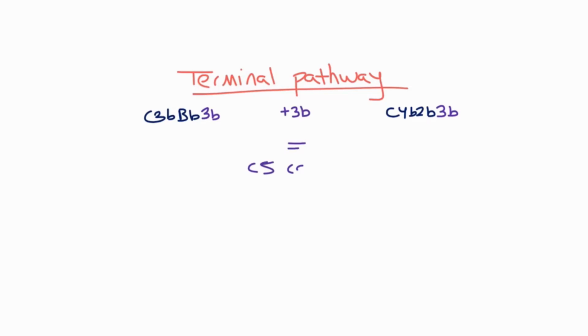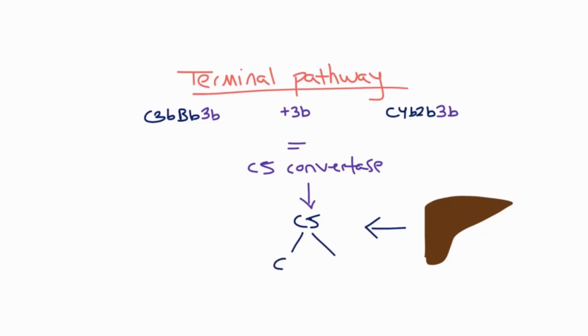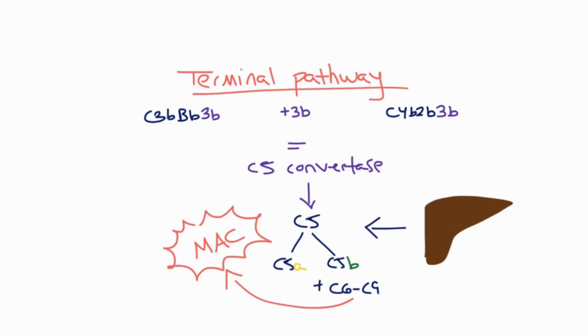Now, once we have our C3 convertases from any of these pathways, the end is the same and is therefore called the common terminal pathway. Remember, from the alternative pathway we get the C3 convertase C3bBb, and from the classical pathway we get C4b2b. From here, we said that to get to the C5 convertase, all you need to do is add a little more C3b. This results in different C5 convertases depending on the pathway, but they do the same thing, converting C5 into its split products C5a and C5b. C5b then can join C6 through C8, and C9 is added to make the channel and form the MAC, which can be used to destroy bacteria. C5 through C9 are called the terminal complement proteins.